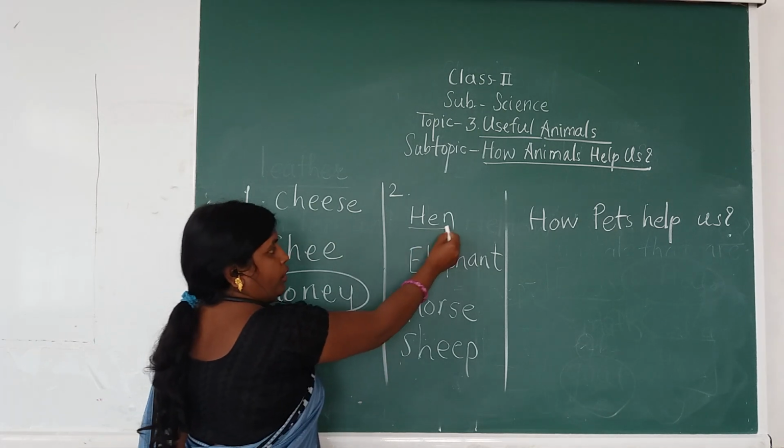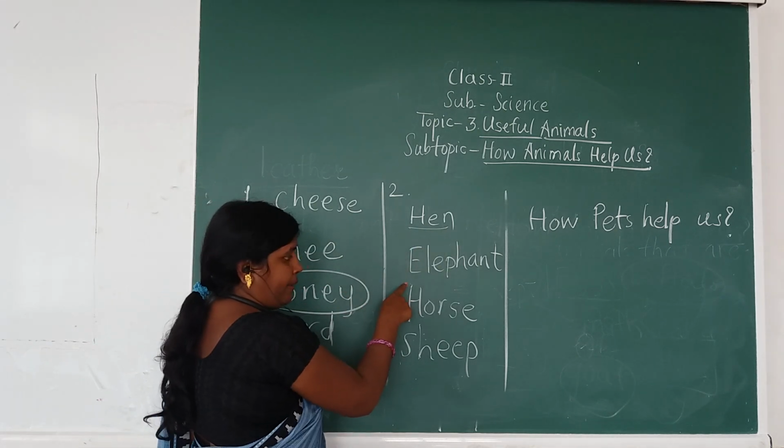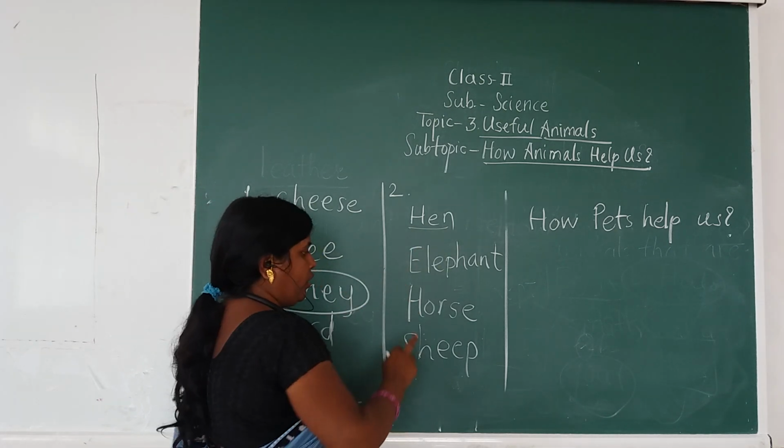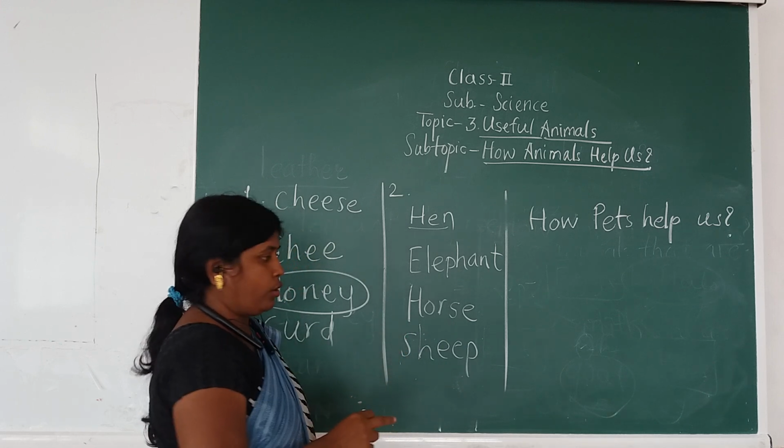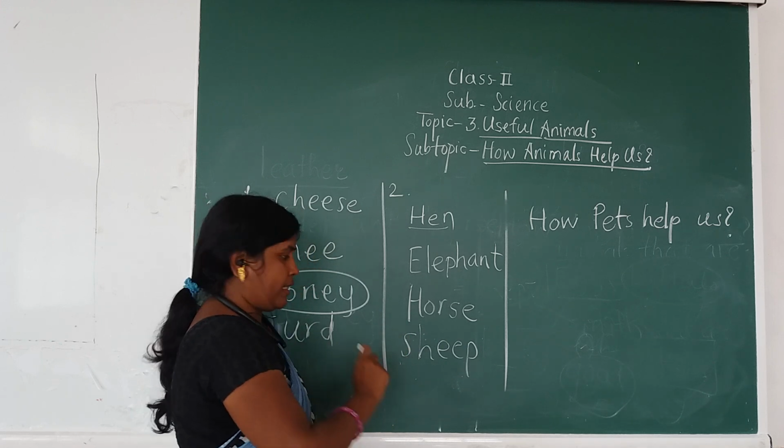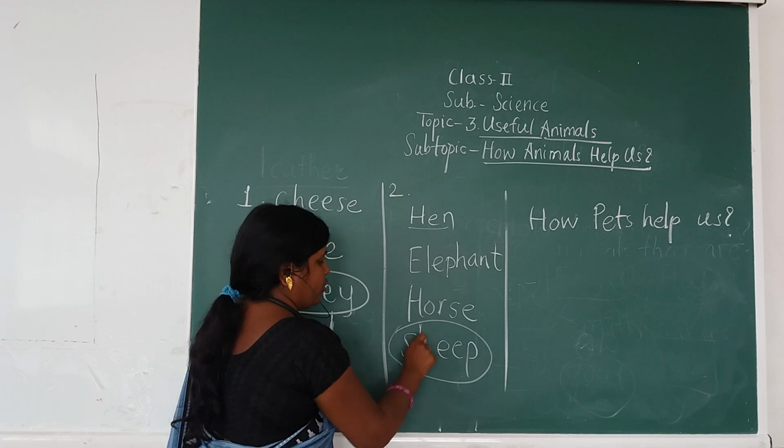So does hen give us wool? No. Does elephant give us wool? No. Does horse give us wool? No. Does sheep give us wool? Yes. So I am going to circle this.